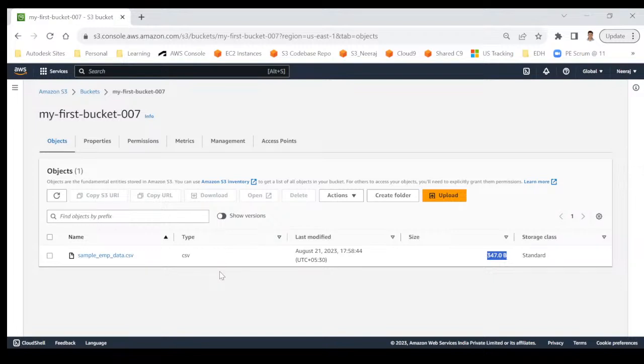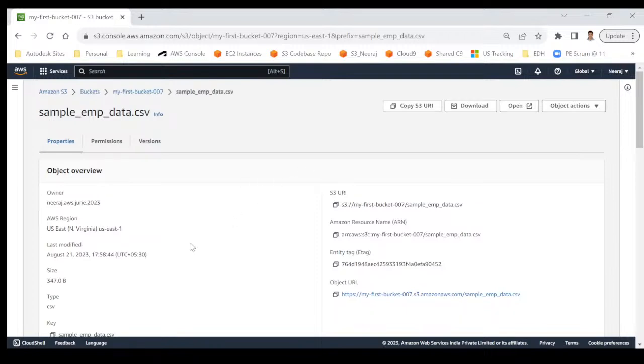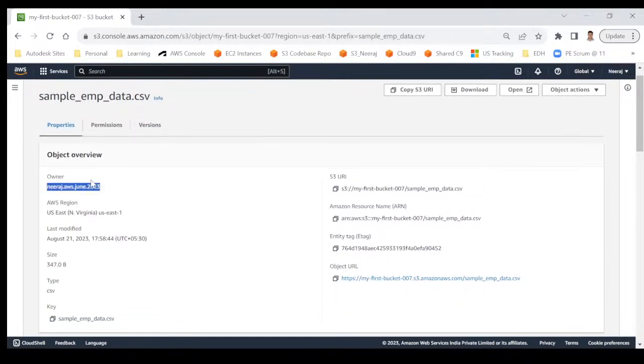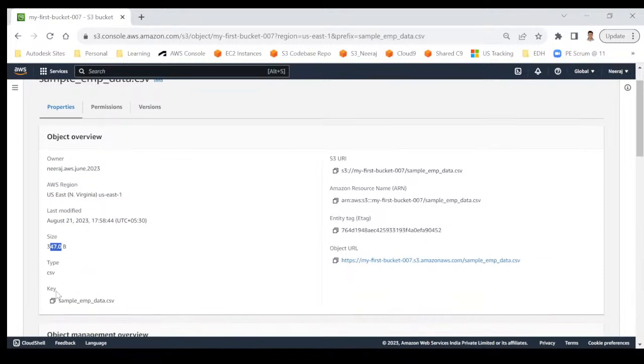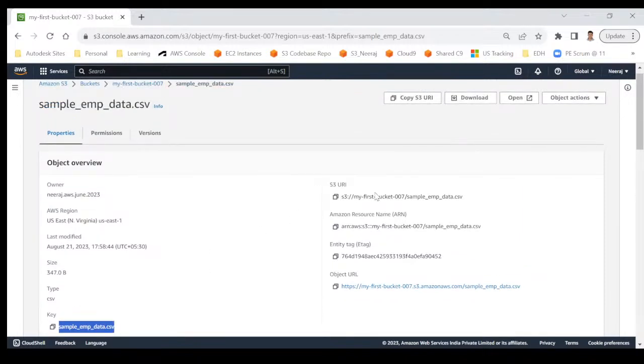Okay. Now there is no way to open this file. As I said, it's only a storage. It's not a file editor. It's not a file explorer. If you want, you can download the file. So you click on this file, then you can see that there are a few details given. This is the owner, my email address, that is the owner of this file, and this is the region, last modified time, size is there, and key is nothing but the file name, they call it as key, and S3 URI is the path. In case any Python code, any server wants to read this file, they would need this S3 URI.